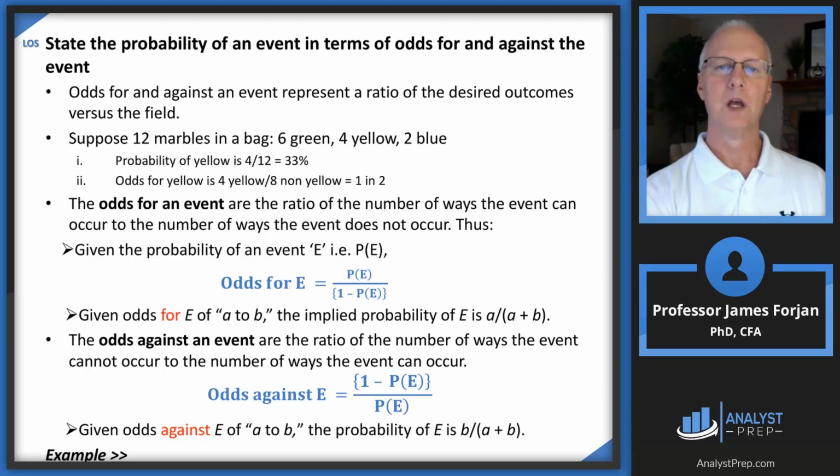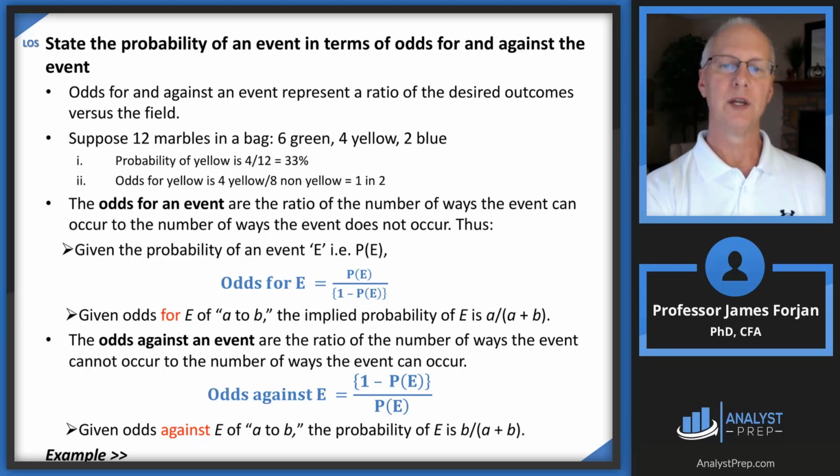Now, on the other hand, the odds for a yellow is going to be 4 yellow in the numerator again, and then 8 non-yellow in the denominator. You have 4 yellow and you have 6 green and 2 blue, so that's 4 in the numerator and 8 in the denominator, so that's 1 in 2.